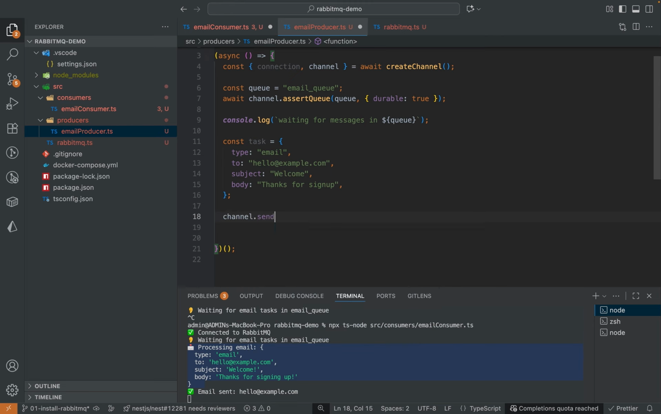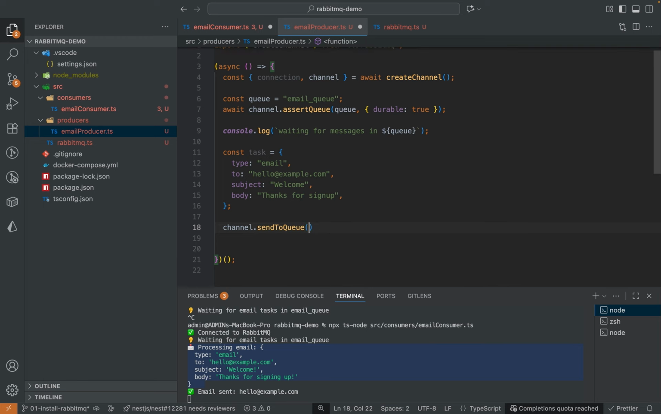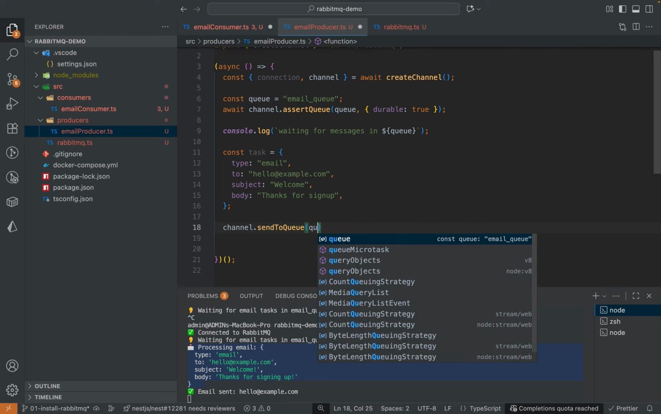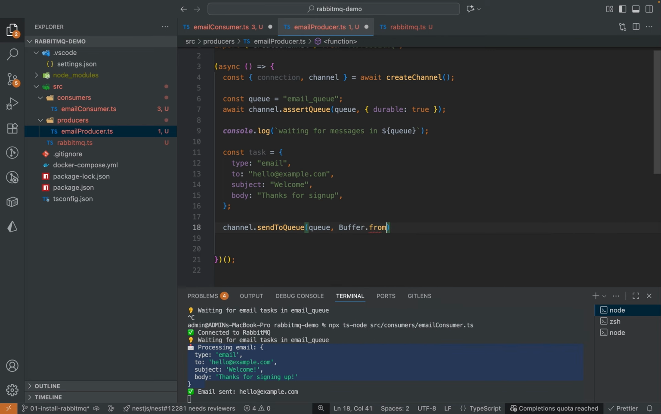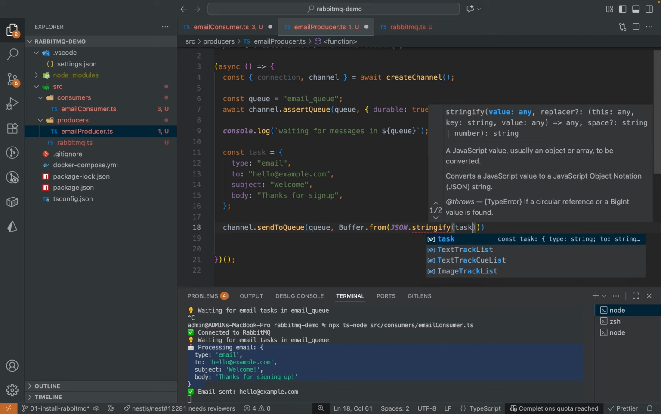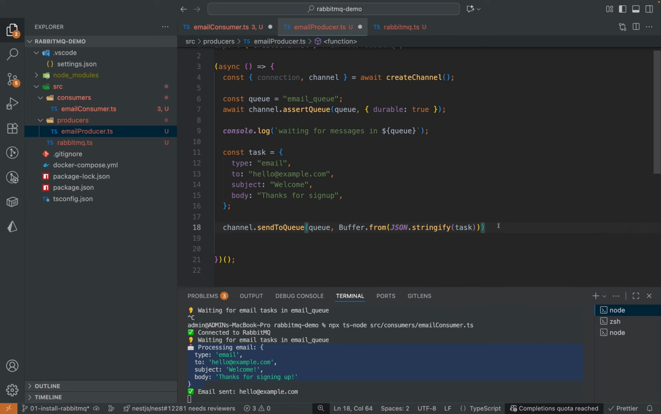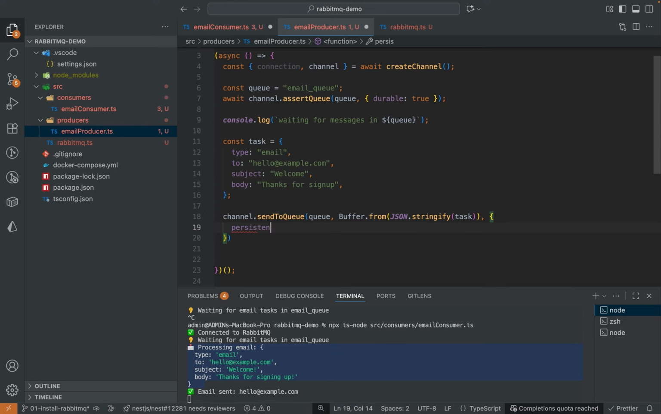And we should use the send method here, channel.sendToQueue. Yes, channel.sendToQueue. We have to provide the queue name, and let's convert it into a buffer. JSON.stringify task. And persistent should be true.